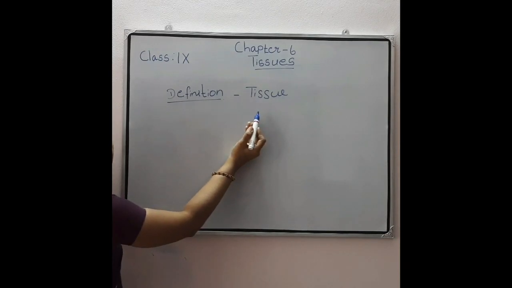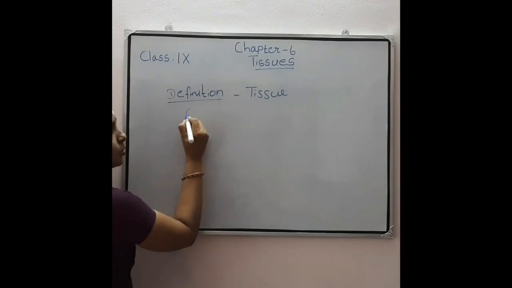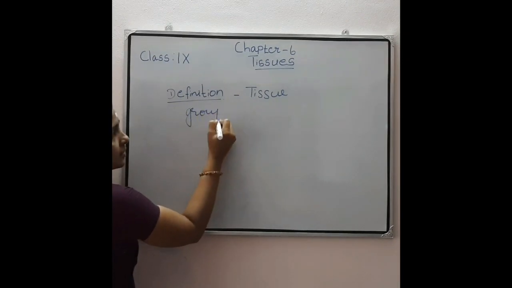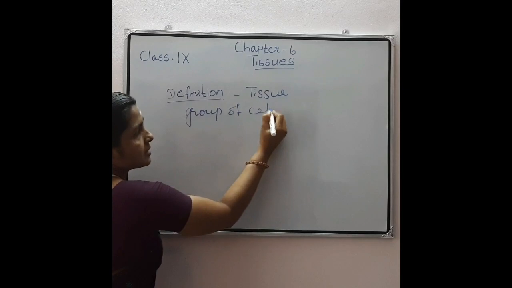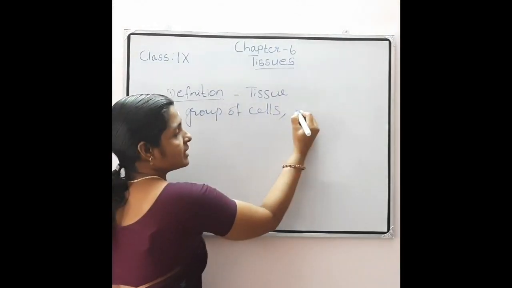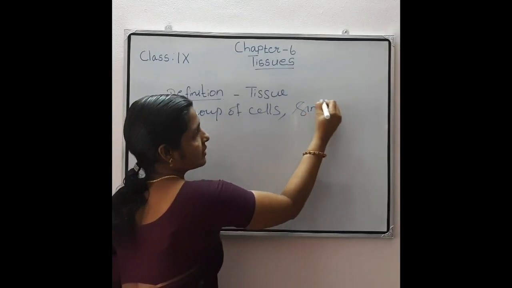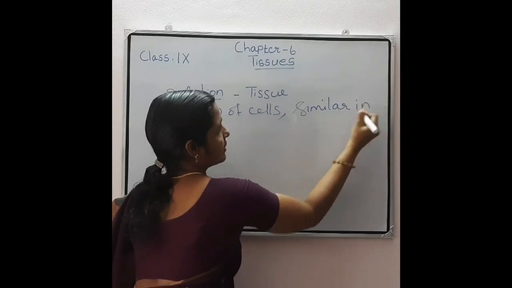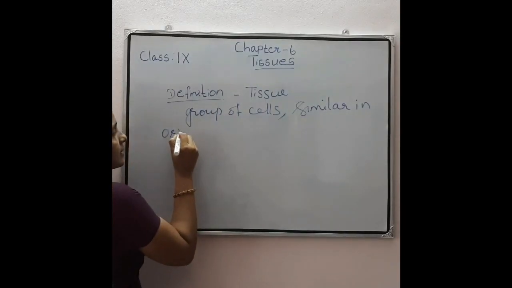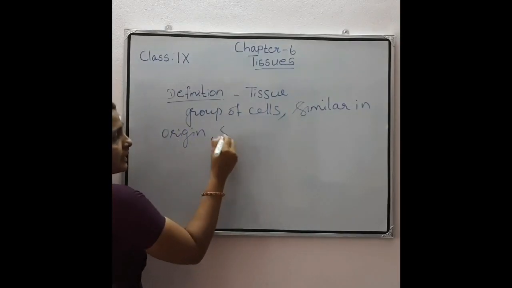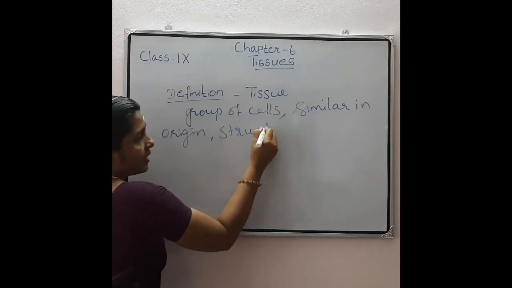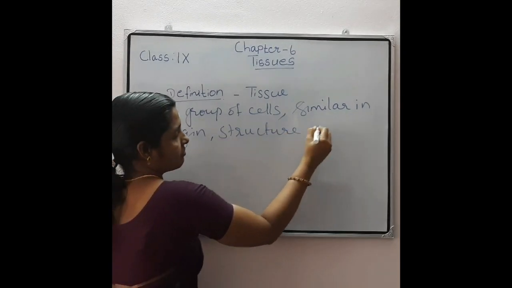So what is tissue, or define tissue? These are a group of cells which are similar in origin, similar in structure and similar in function.